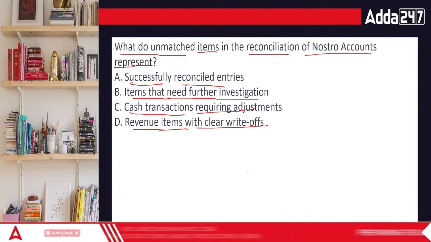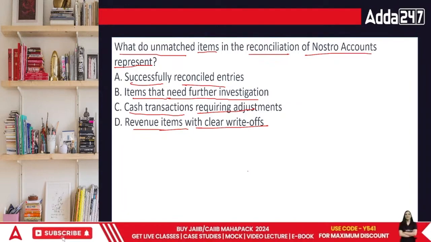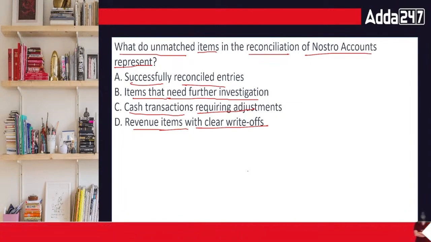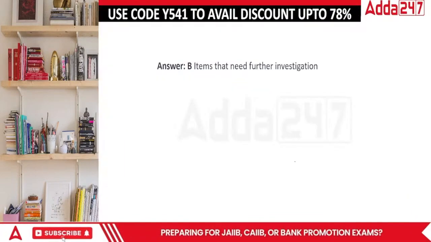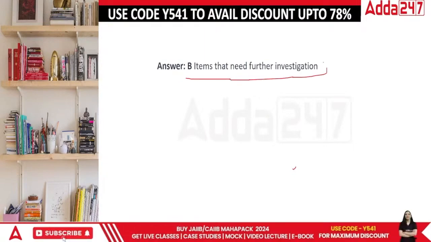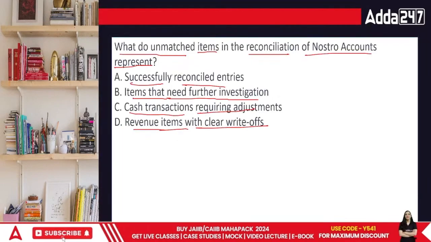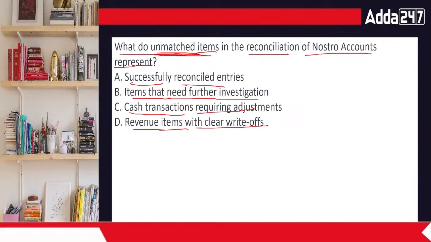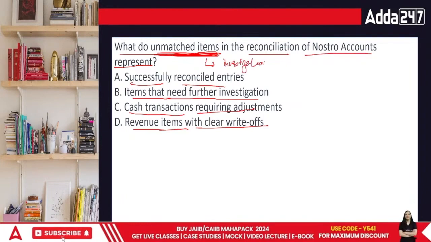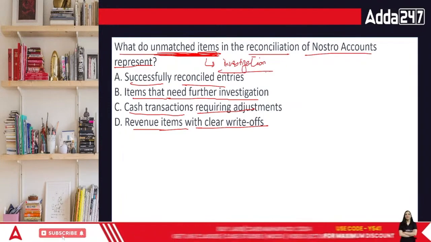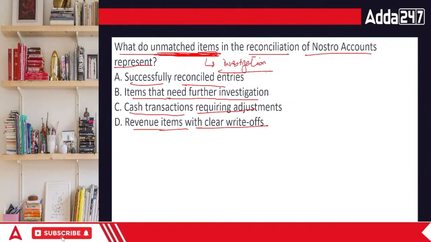What do unmatched items in reconciliation of Nostro represent? When we have any unmatched transactions, that simply means we need to have the items that need further investigation. If there is anything which is unmatched, that has to go through investigation. Without it, it is not possible to find out the problem and eradicate the same from our business. Right? So, items that need further investigation.